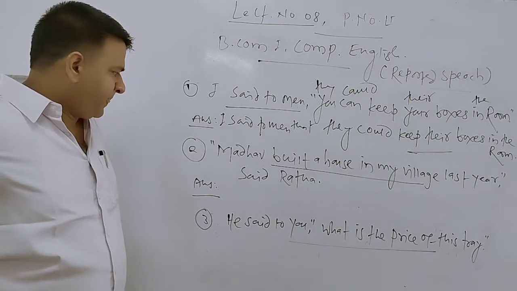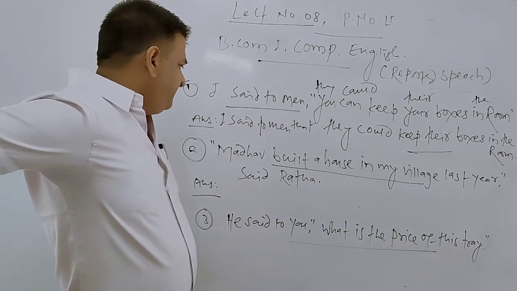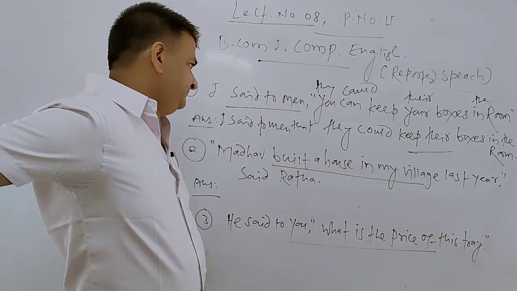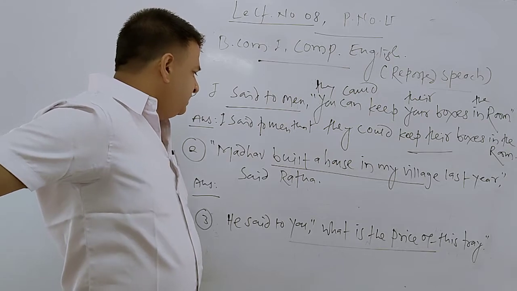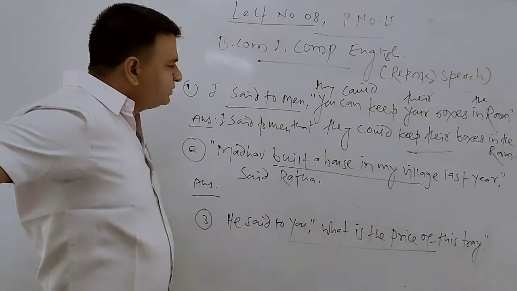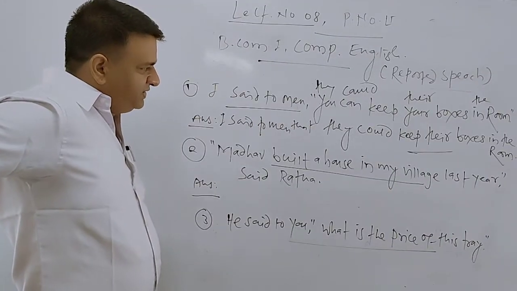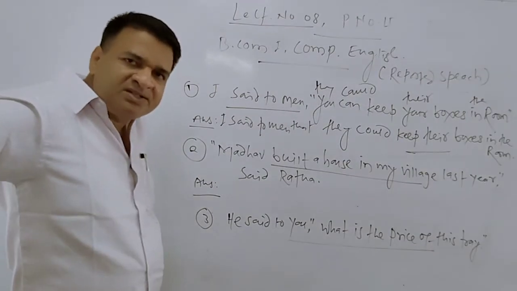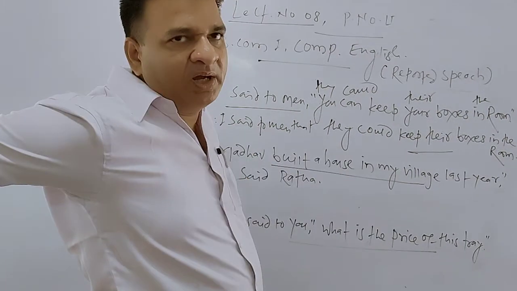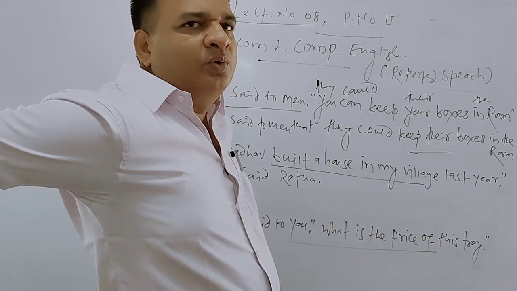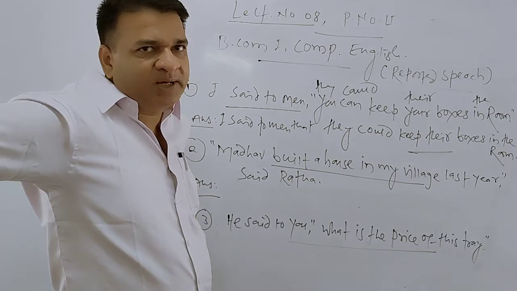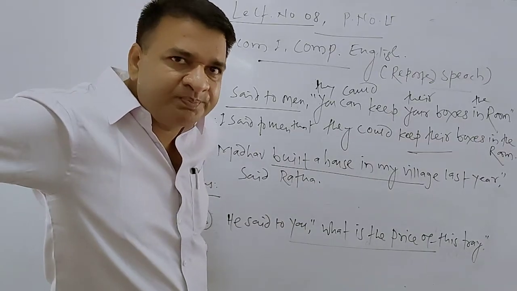in the room. Then we have another sentence: Madhav built a house in my village last year, said Ratna. Reported speech is in the simple past and the content is also the simple past. In such cases, when the reported speech and the content inside the inverted commas are both in the simple past, then we have to turn the sentence, convert it into its further past, means simple past into the past perfect.